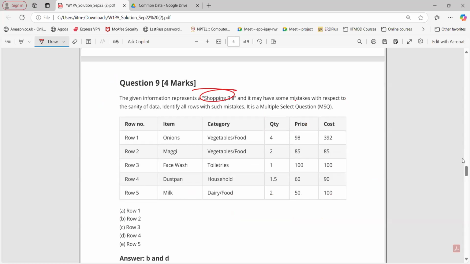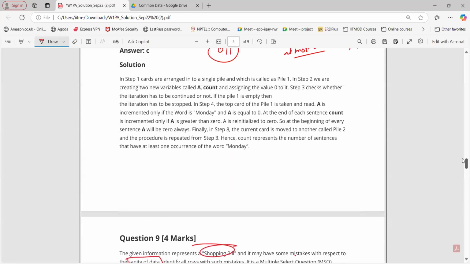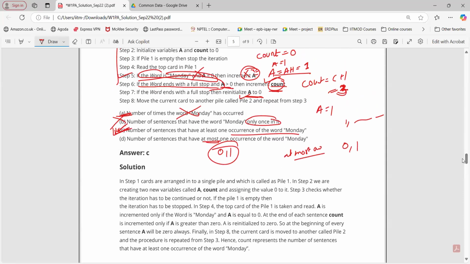Now let's see question number 9. Shopping bills. What do you understand by sanity of data? Tell me. What is sanity of data? The data type should be satisfied, we cannot put anything different. Only data type or what? Error-free data.